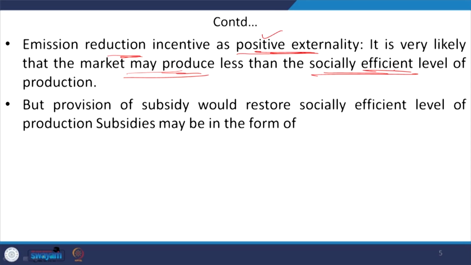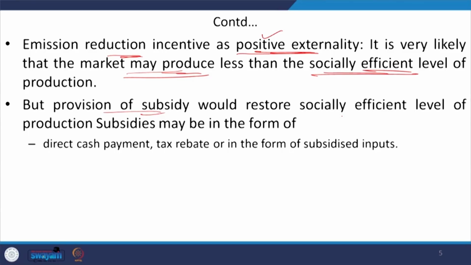And it is in terms of any kind of subsidy. So, providing a subsidy in this case will try to restore the condition of the socially efficient level of production, and this can be restored by the provision of any kind of subsidy, like direct cash payment to the polluting agencies, or a tax rebate, or in the form of subsidized inputs.